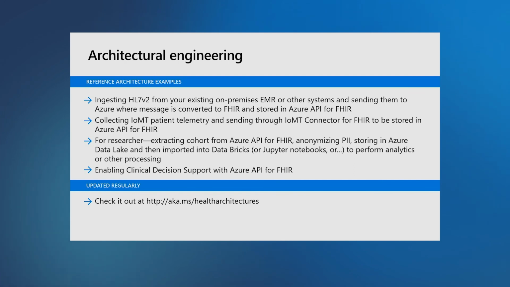Or about collecting IoMT patient telemetry. How do you bring that data into a system or multiple devices? How do you map the patient to the device? And how do you store the data in FHIR? Another example, for the researcher, how do you extract a cohort from the Azure API for FHIR? How do you anonymize it? How do you then store it in a data lake? And then how do you process it in Databricks or Jupyter Notebooks or HDInsight? You choose the tool.